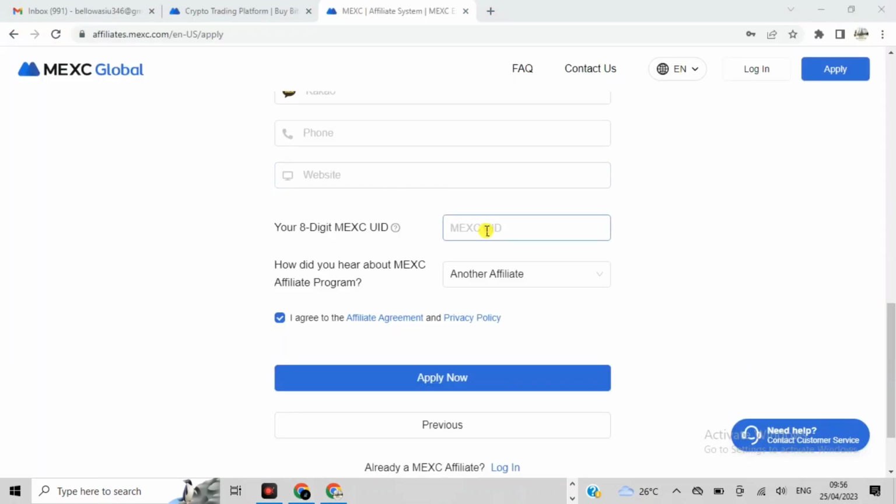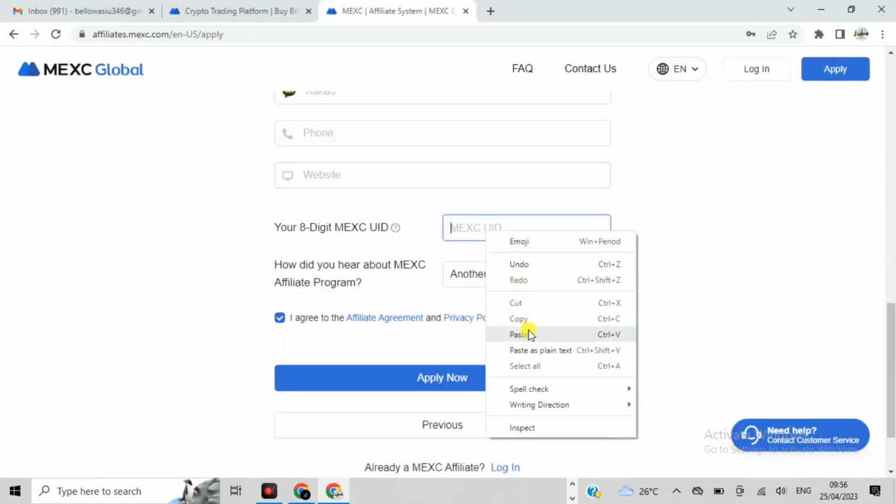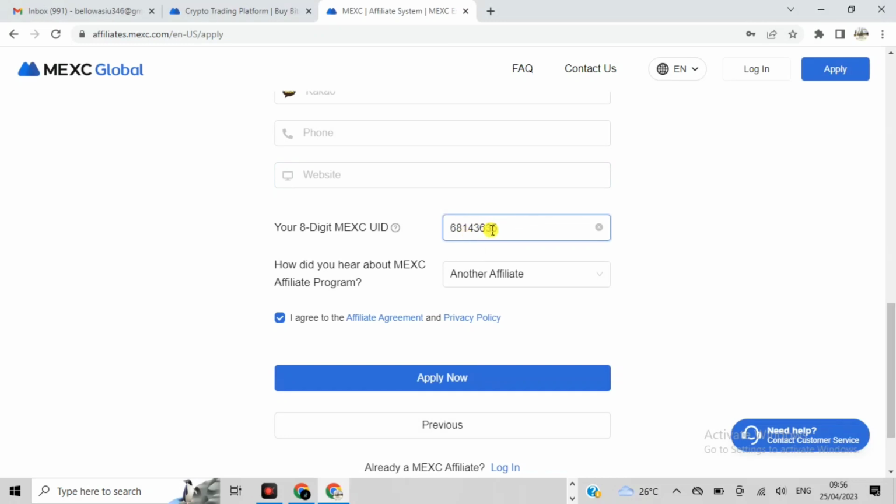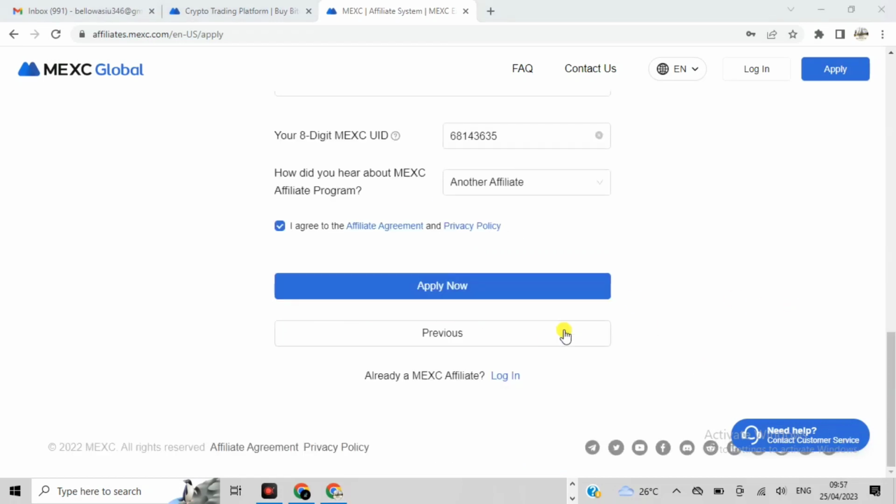Okay, I will now paste the ID here. That is my own ID number. Then I will click on apply now. Let me just go back to the account. All right, guys, I've already filled everything. I will now click on this apply now right now. Let me just do that right. All right, let me just click on apply now.